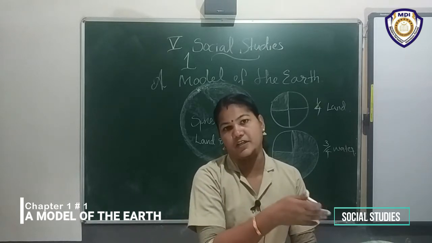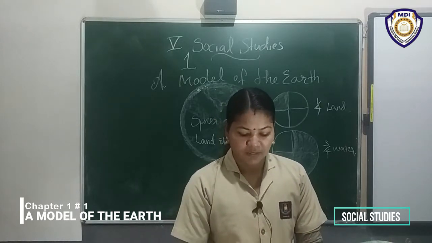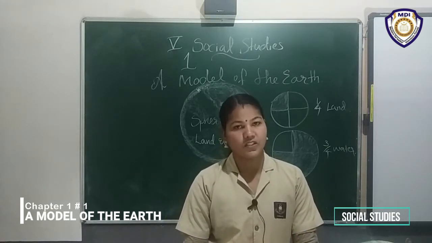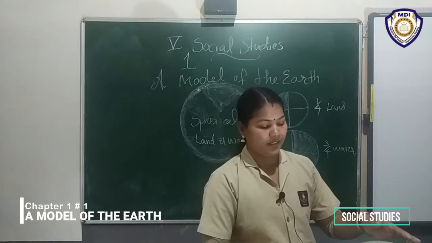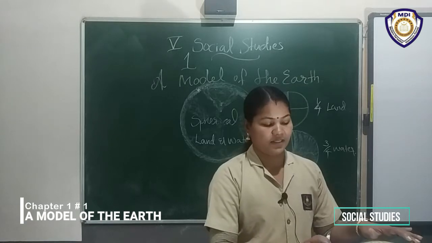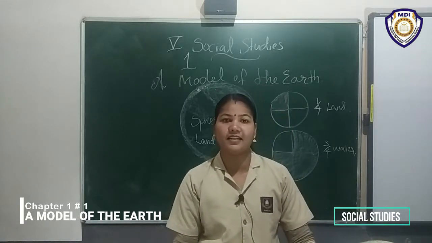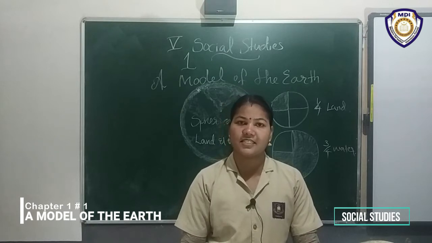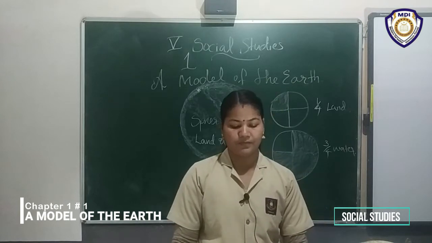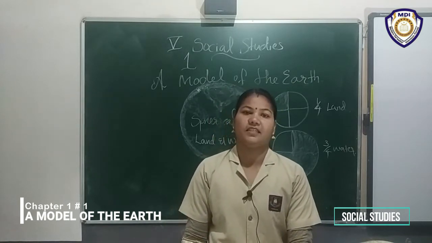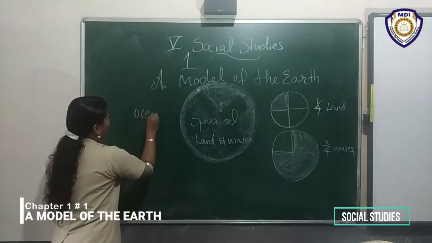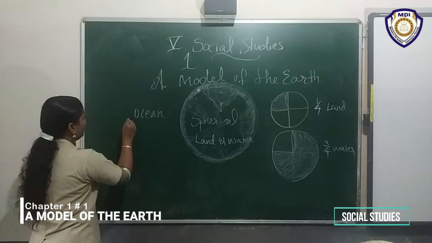Then the large areas of blue are bodies of water called oceans. Please underline that. The large areas of blue are the bodies of water called oceans.